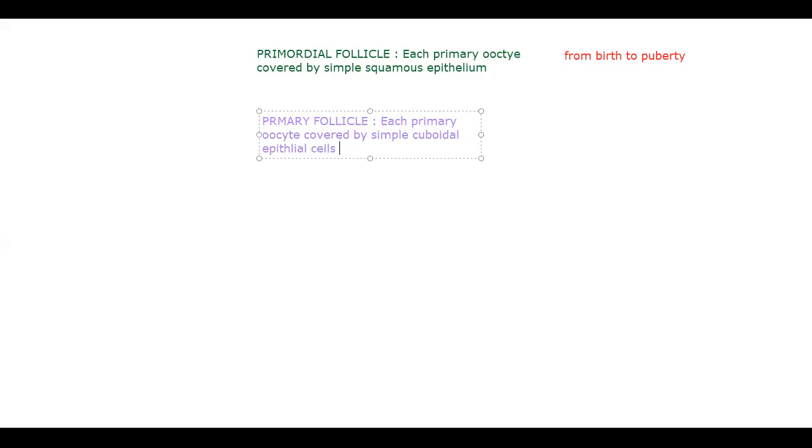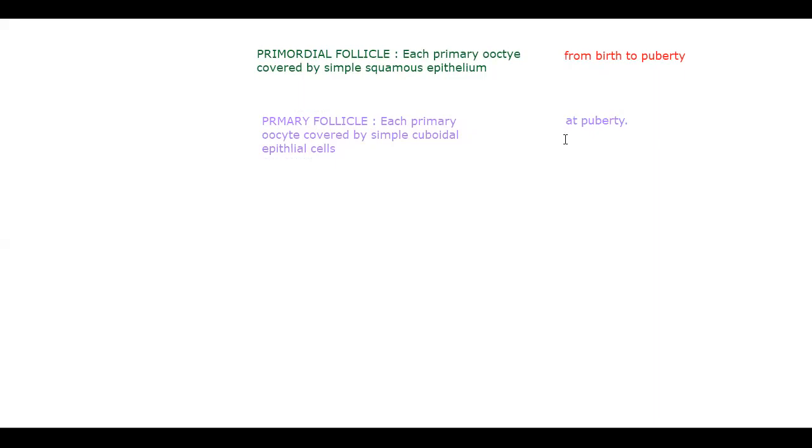These kind of primary follicles you can see at puberty age. This timing is not exact, but just for our understanding we are making it.